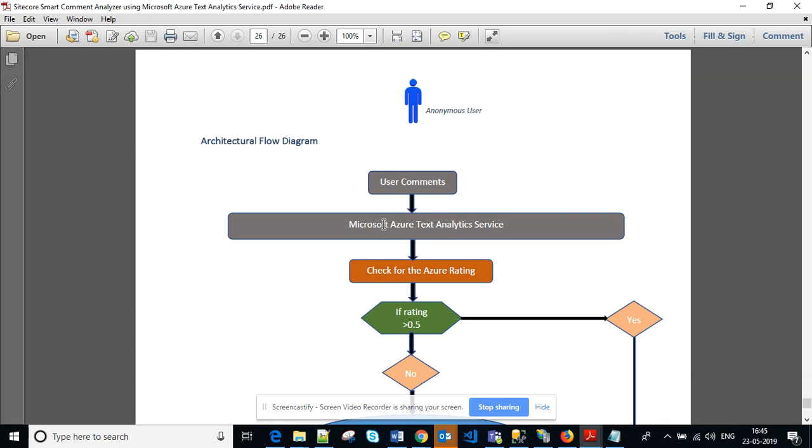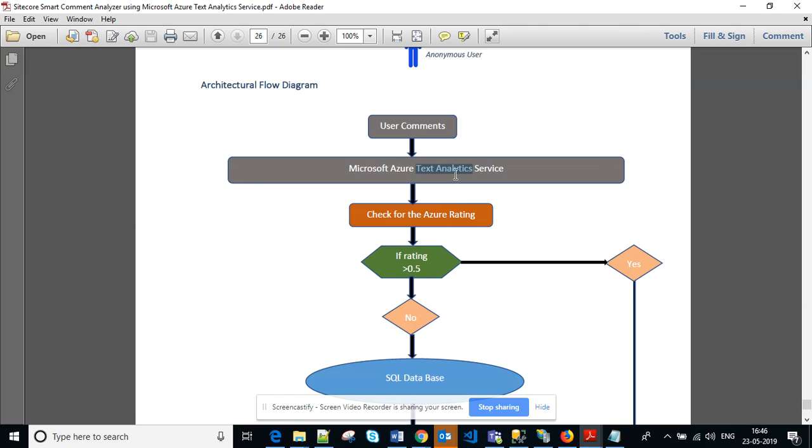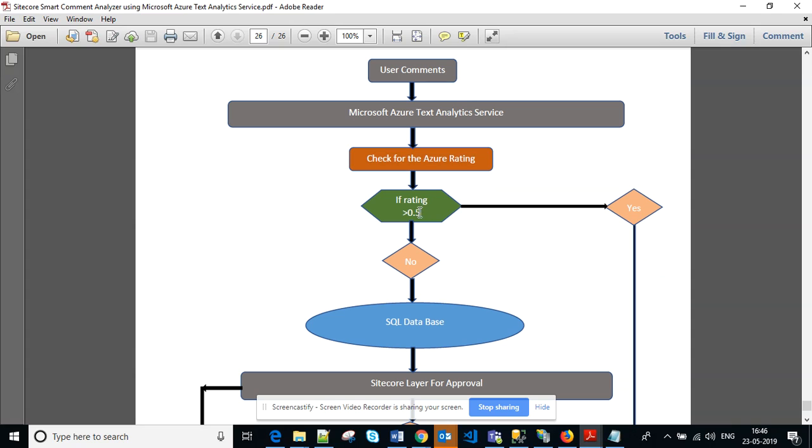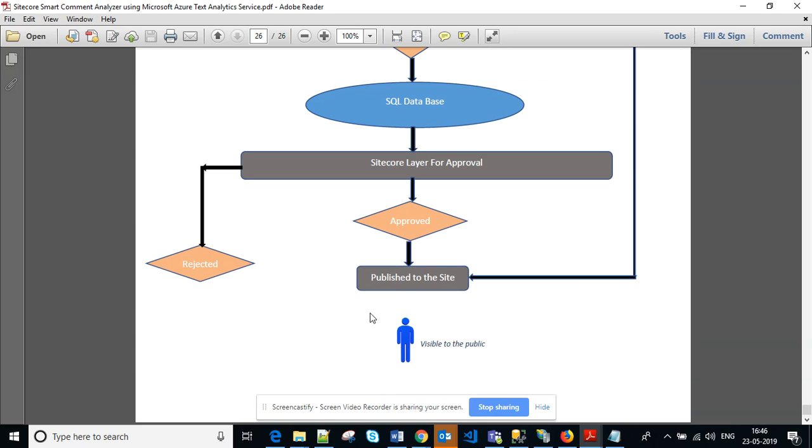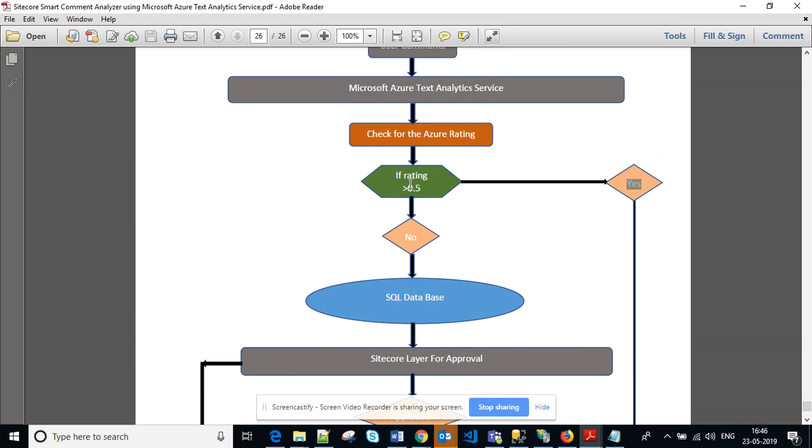We pass this comment to the text analytics service, and it returns some parameters. One of those parameters is the rating. If that score is greater than 0.5, meaning 50%, then we suppose this is a positive comment, so we will directly publish it on our website.